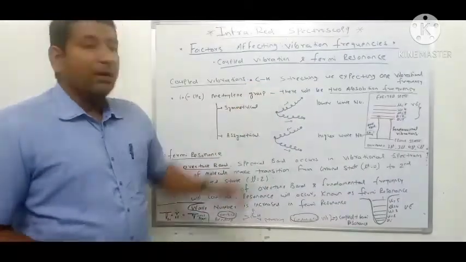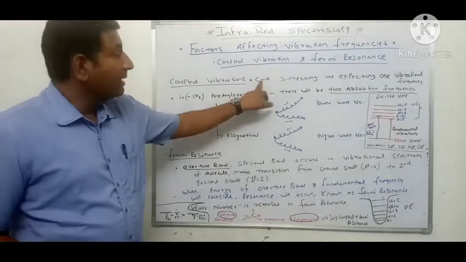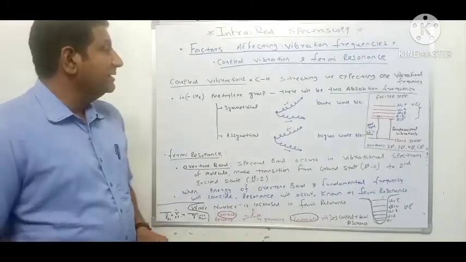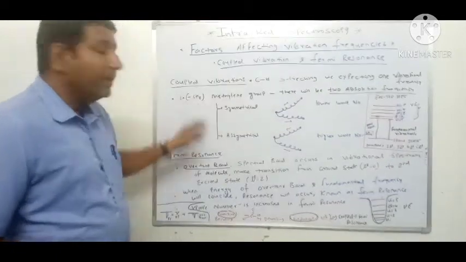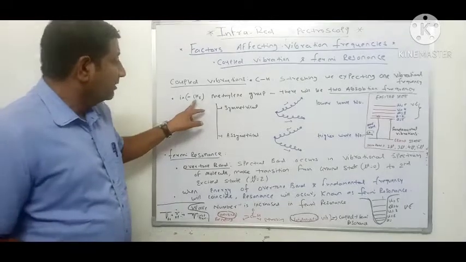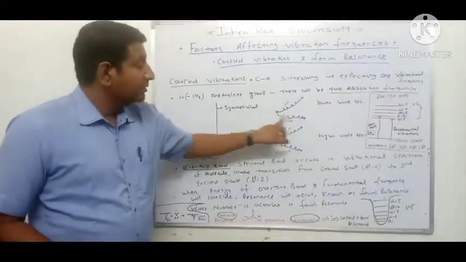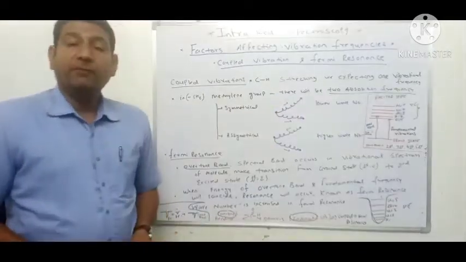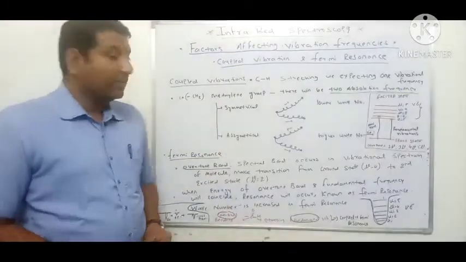Let us take the example of a carbon hydrogen bond. In a carbon hydrogen bond, there is a single bond between carbon and hydrogen, and here we expect only one vibrational frequency, which is the fundamental vibrational frequency. But when we take the example of the CH2 group, that is the methylene group, we have one central carbon atom and two hydrogen atoms associated with it. So in the CH2 group there will be two absorbing frequencies. Now what are these two absorbing frequencies? Let us discuss them.